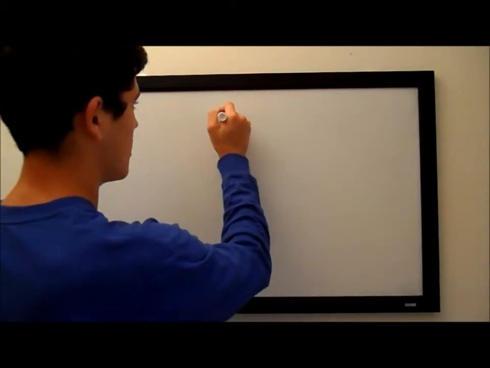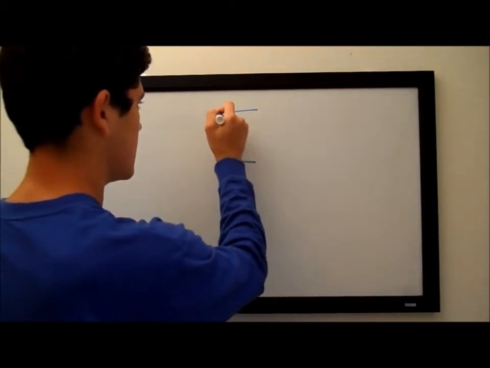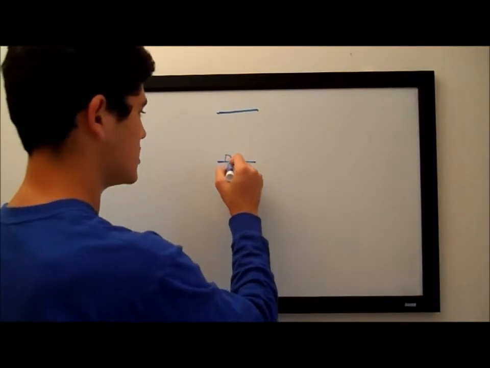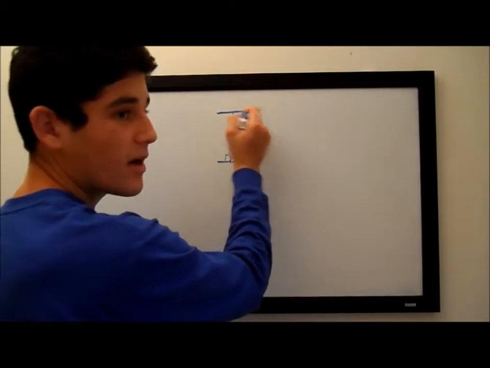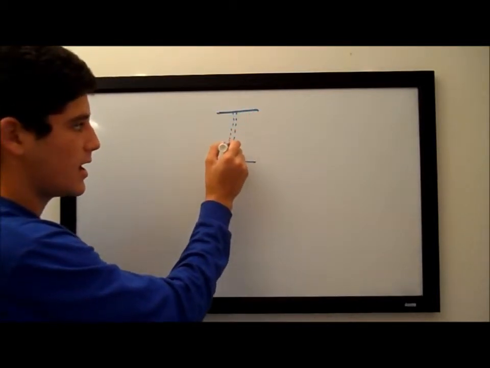Let me show you what a time clock is. I'm just going to draw this, and this is going to be a time clock with a little device over here. How it works is it shoots a beam of light up, and this is a mirror, and it bounces off the mirror and comes right back down.